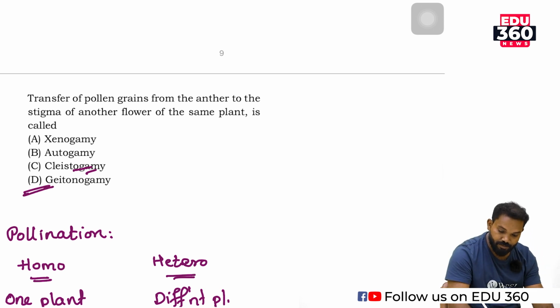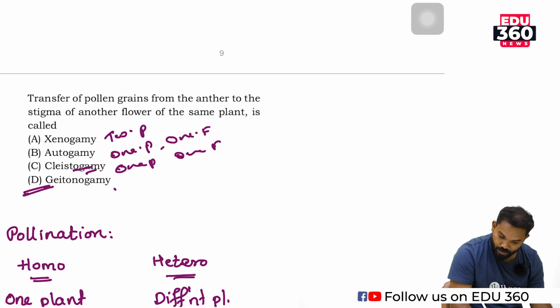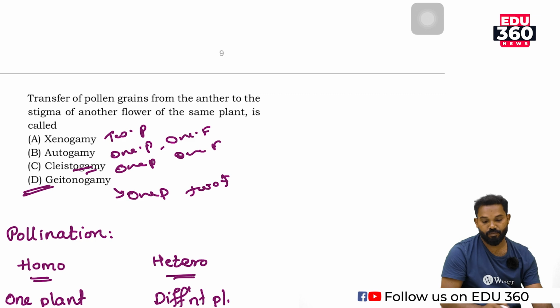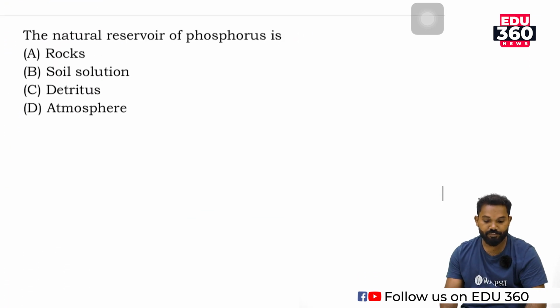Xenogamy takes place between two plants. Autogamy: one plant, one flower. Cleistogamy: one plant, one flower. Geitonogamy: one plant, two flowers. So the answer is D. Then the next question.